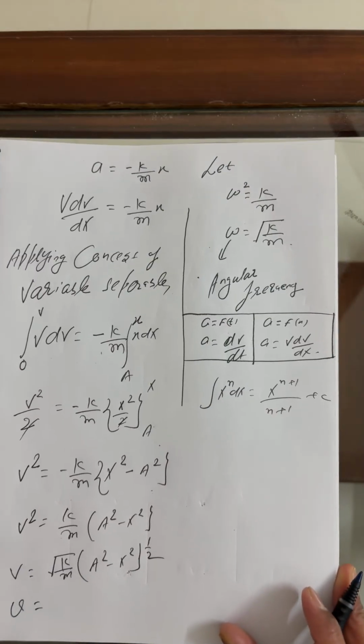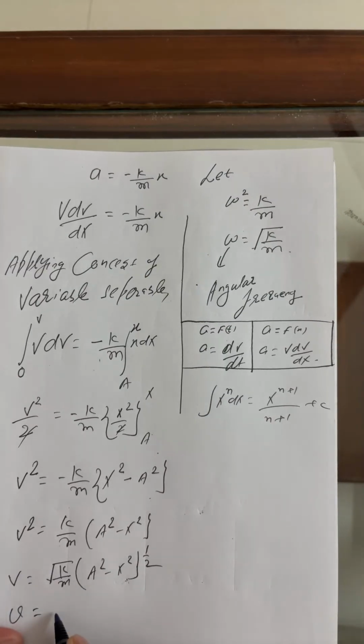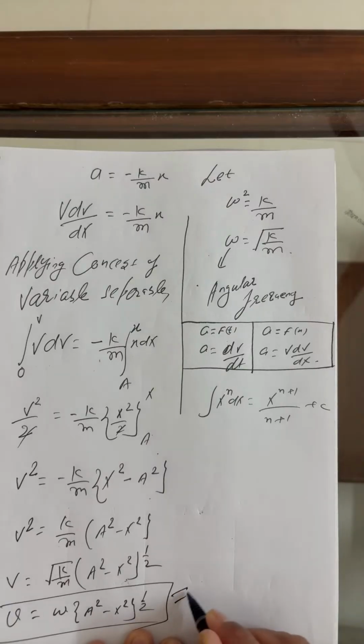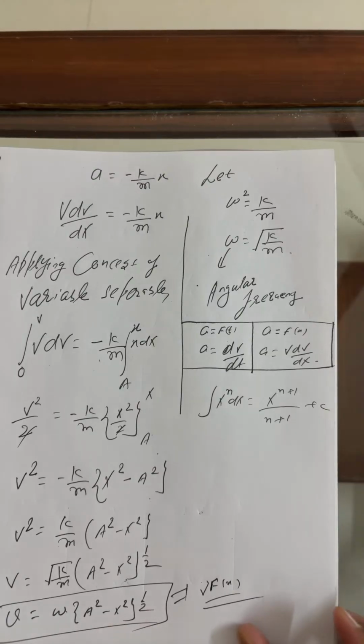So rewrite the same equations. v is equal to omega times (a square minus x square) to the power 1 by 2. This is what we got here. Finally, v as a function of x.